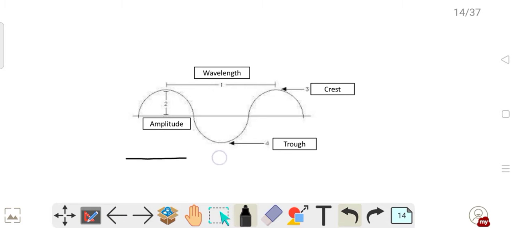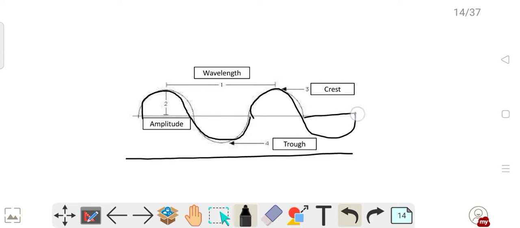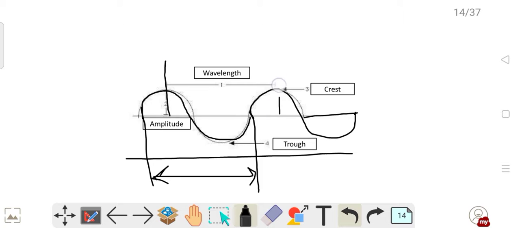Suppose this is a particular wave. Okay. Now this is called one complete cycle. Okay. And from here another cycle starts. So whatever this distance will be, the distance of a particular one wave, that will be called wavelength, and this distance is always equal, if it is symmetric or the amplitude is the same and frequency is the same, this distance will be equal to this distance also. And these two are, you see, this lowest depth portion is called trough,